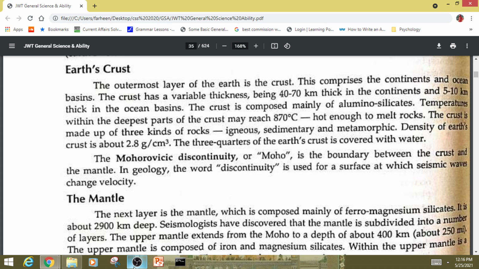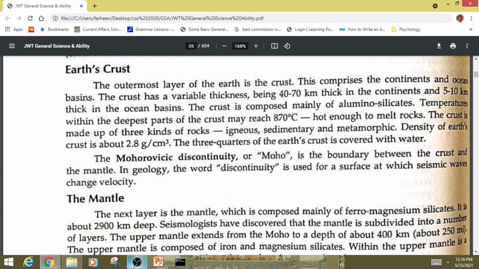Temperatures within the deepest parts of the crust may reach 870 degrees Celsius, hot enough to melt rocks. The crust is made up of three kinds of rocks: igneous, sedimentary, and metamorphic. Density of Earth's crust is about 2.8 g per centimeter cube. Three quarters of the Earth's crust is covered with water.